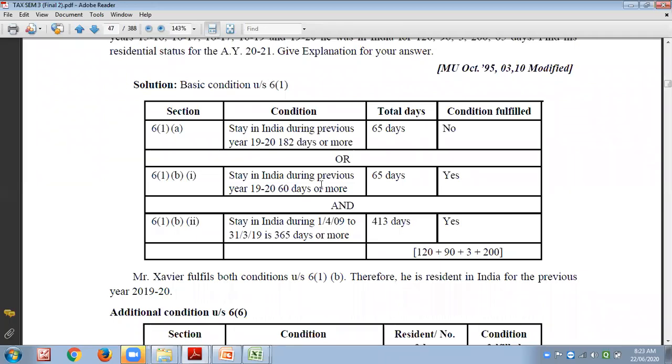See, 2 months are required for other formalities, only to get your visa and your passport. So that is why they are stating 2 months, okay, but don't be there more than 6 months. Then there is no exemption for anyone. Okay, along with this, what is the other condition? They should be there for 365 days in the 4 preceding previous years.